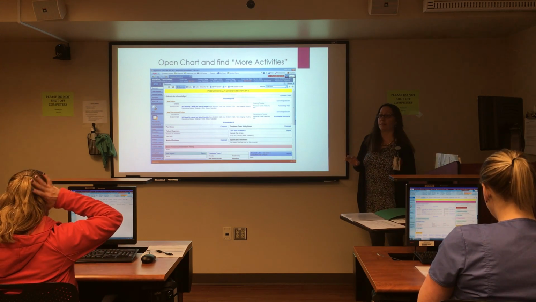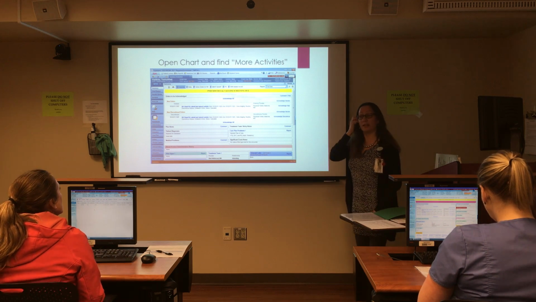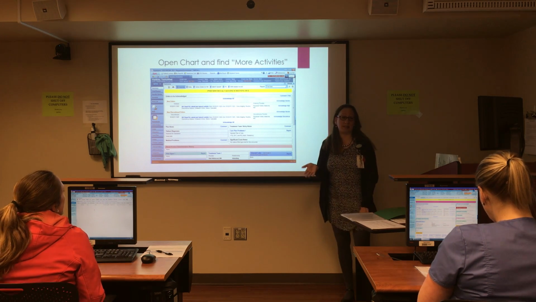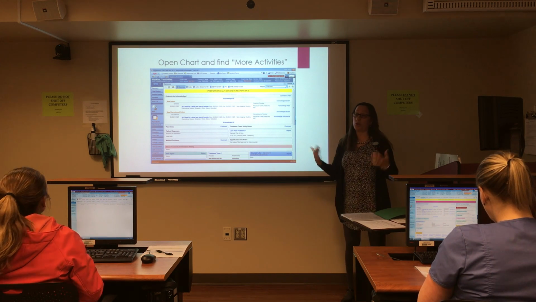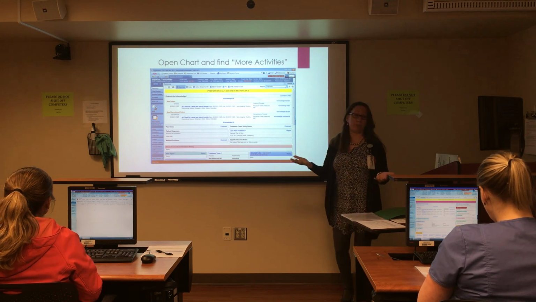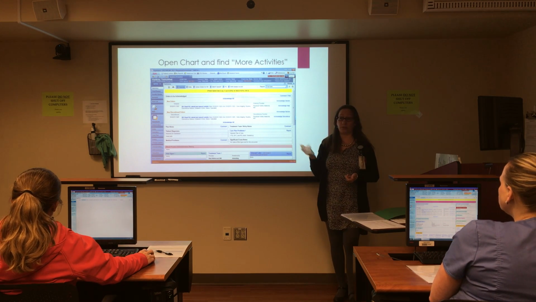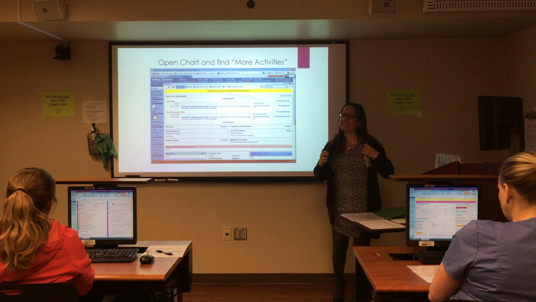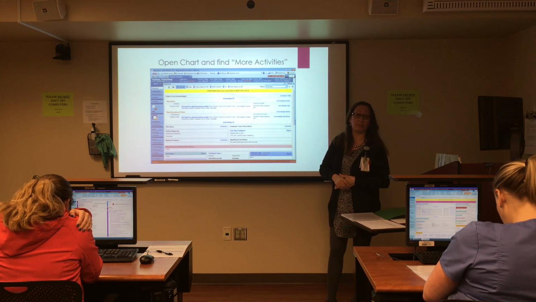Has anybody ever had a rapid or a code? They're kind of scary, but as a documenter, all I want you to do is focus on the documentation. When you call a code, a million people show up. We're trying to decrease that number by going silent. We don't have them overhead anymore, and it has helped a little, but you're going to have a lot of people showing up.